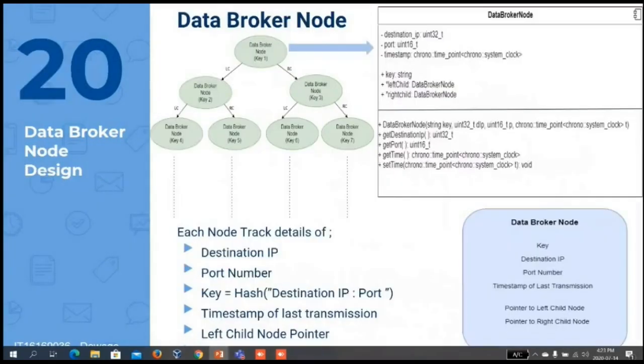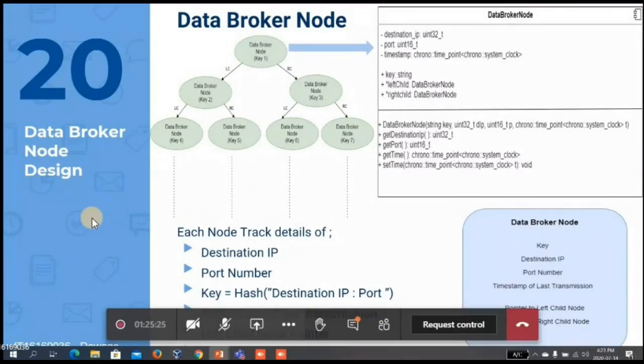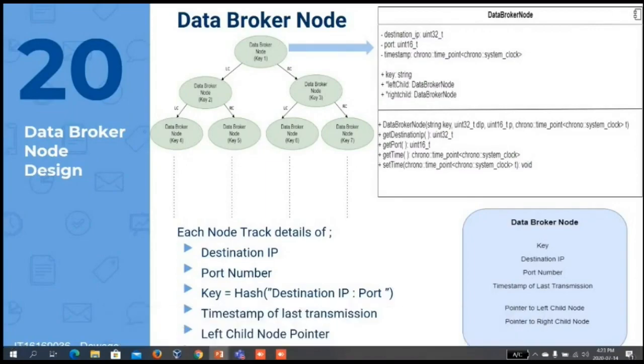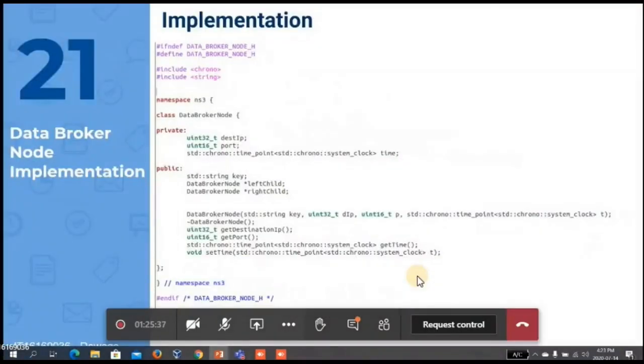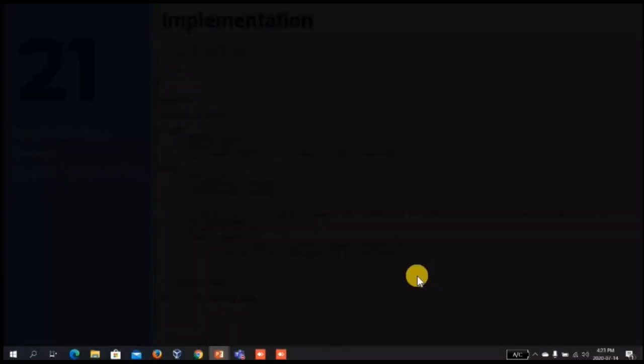This is the data broker node, the details we store in every single node of the tree structure: the destination IP, port number, key, and the timestamp of the last transmission to filter out the transmission frequency, and the left child and right child pointers to the left and right child nodes. This is the base implementation of the header file of our data broker nodes.